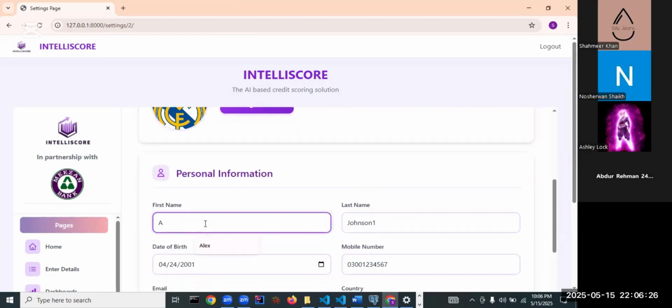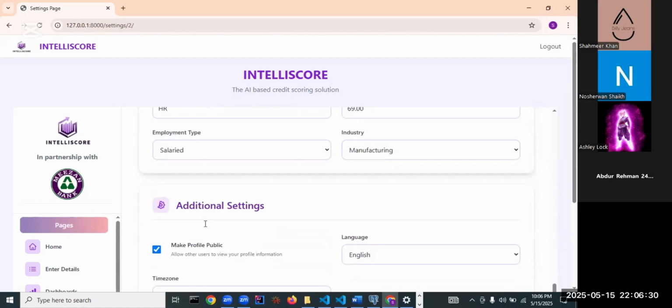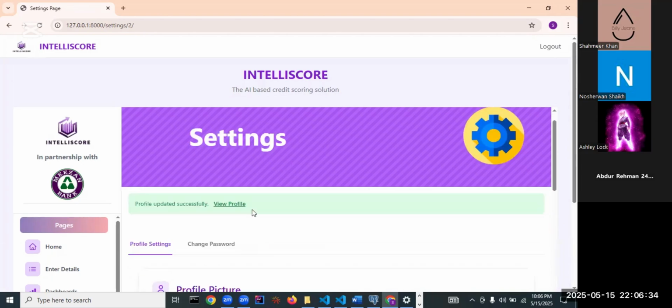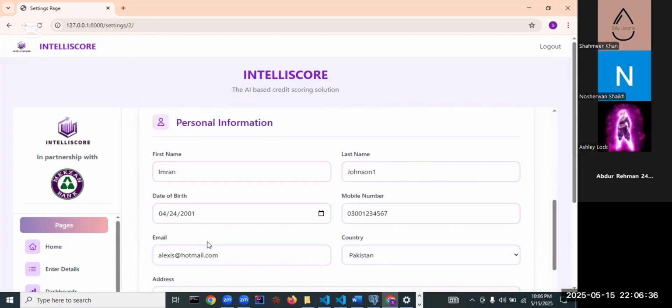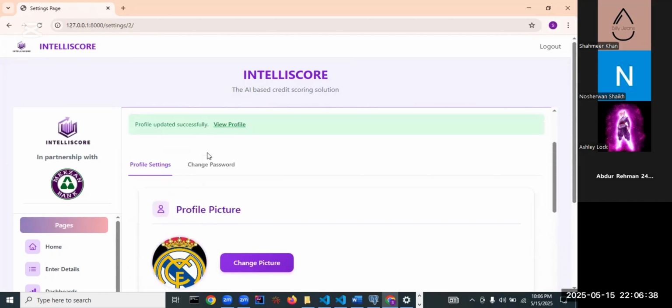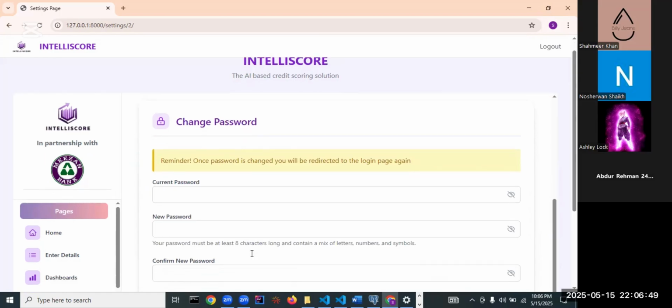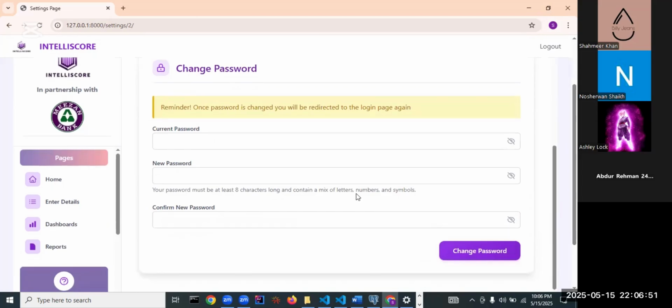For example, if I wanted to change from Alex to Imran, then if I save this data, the changes are reflected in the profile as well accordingly. You can also change the password, which once changed will redirect you to the login page. And from the login page, you can basically then re-log in using your new password. But this password also has to match the similar criteria as we mentioned in the sign up page.